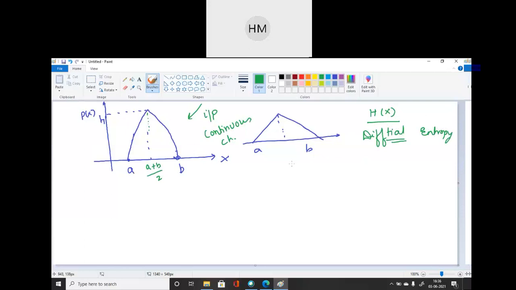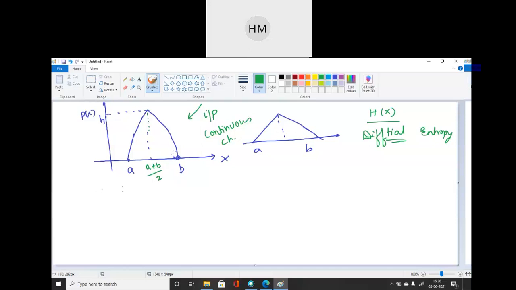So for that, what do we have to do? We all know the formulas of differential entropy. Here we have this signal, and we can define it in two parts. One is going up, the other is coming down. It's a ramp going up in the positive direction, and a ramp coming down in the negative direction. This is clear to you all. We know the formula of h of x.